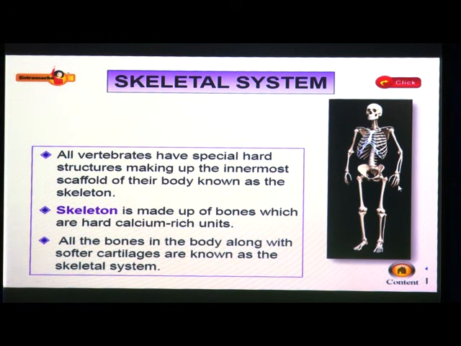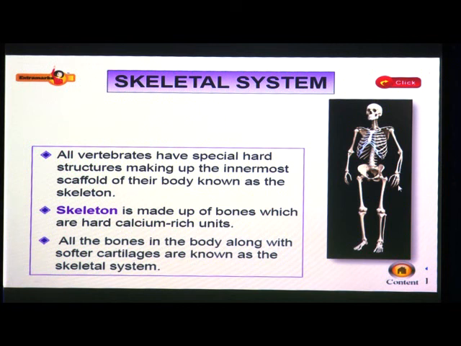The skeleton of an adult human is made up of how many bones? Yes, 206 bones. How do we know the shape of the human body? We get some idea about the shape and the number of bones in some parts of the body by feeling them. Another way is to look at the X-ray image of a human body.